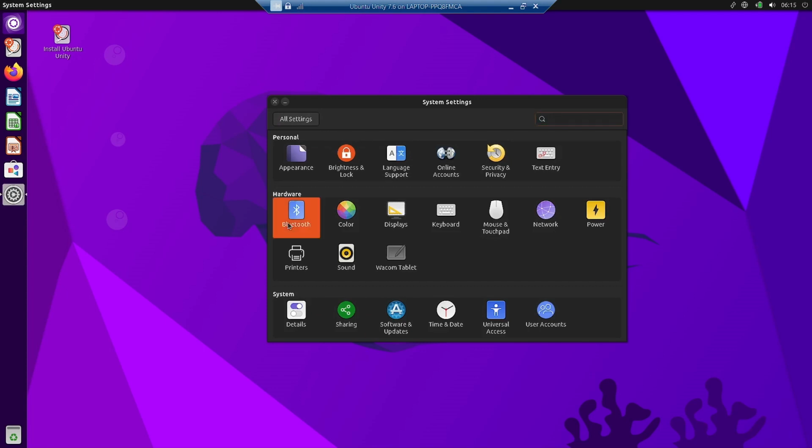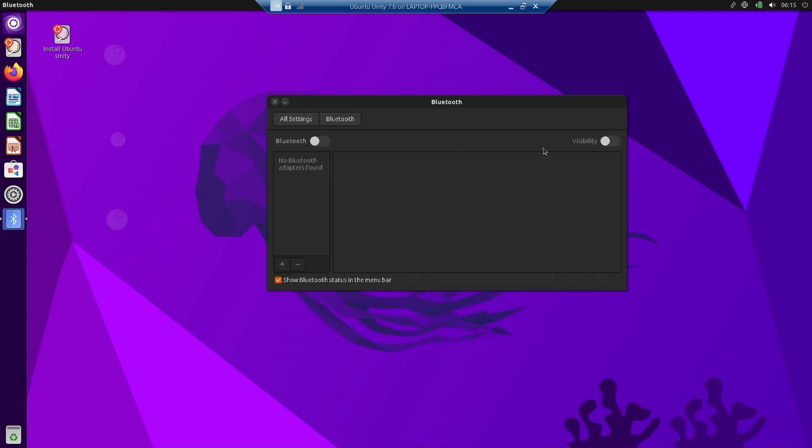Now in the hardware section, this is the Bluetooth manager. You can toggle it on and off, and you can also toggle the visibility of the Bluetooth connection on and off.